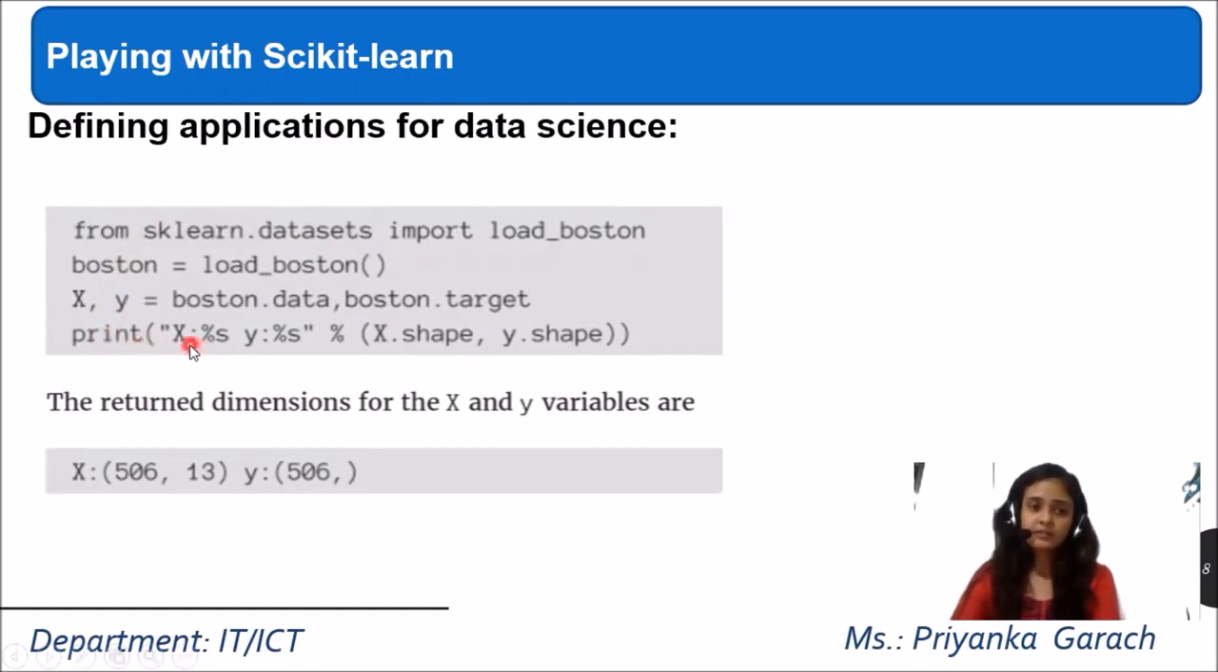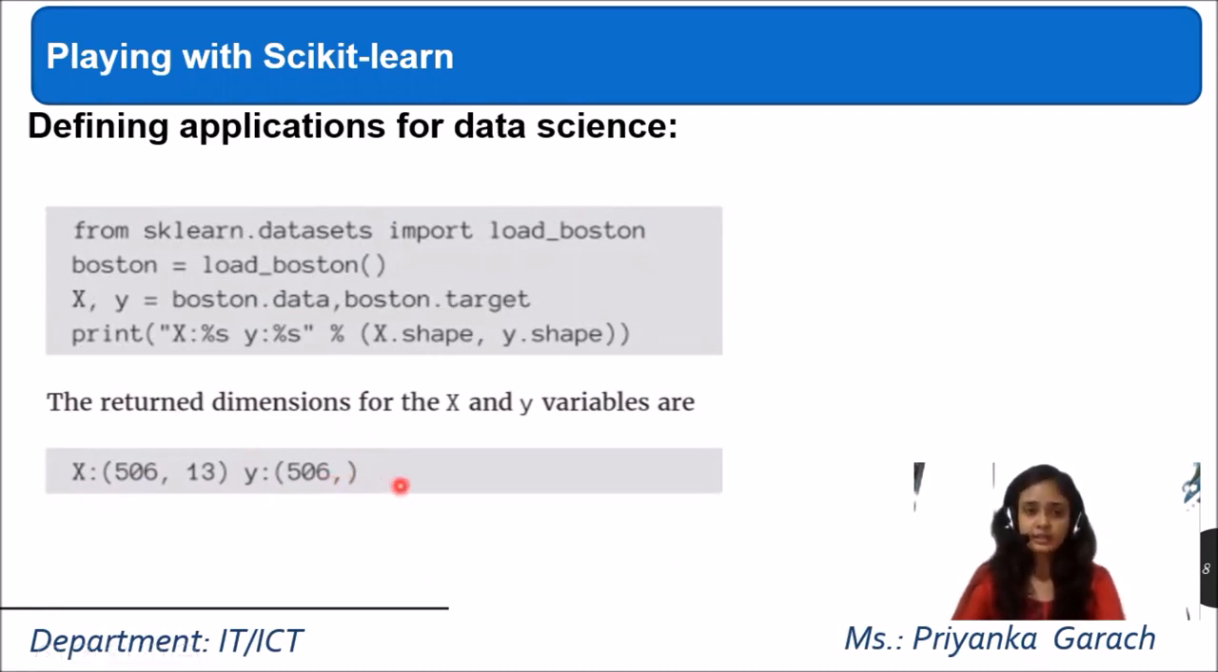When I am printing my variables x and y, this is a simple string, and here I am making use of the control string. Instead of %s, my x.shape and y.shape will be printed. You can see in the output that x.shape shows 506 rows and 13 columns. These are my x values. For the y values, you have 506 rows, and no second number means it has only one column.